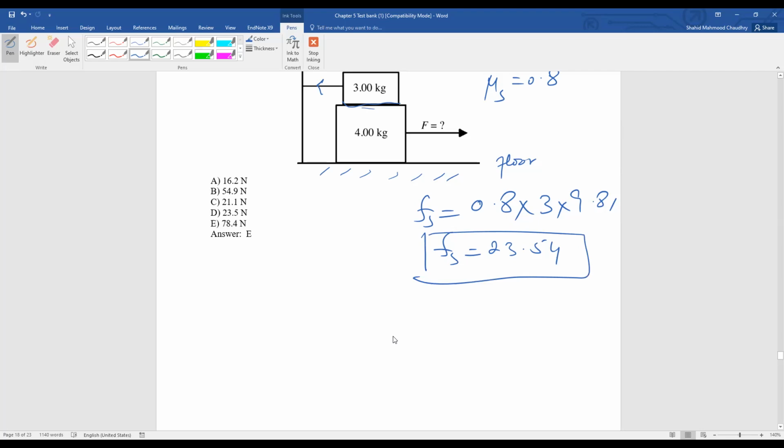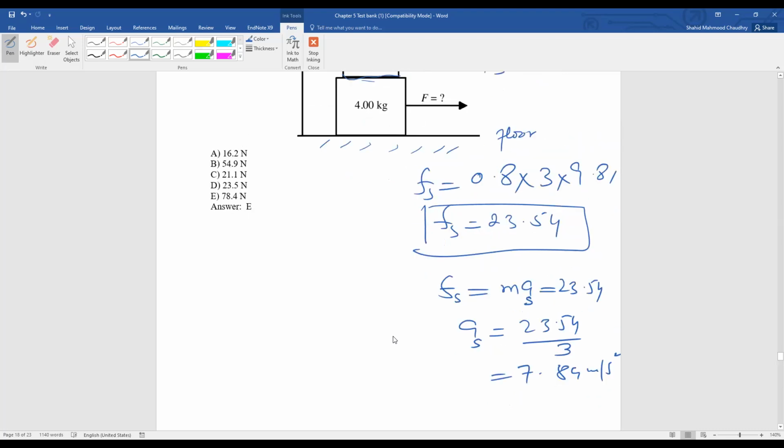From here, you can also find the acceleration, and that acceleration is called maximum acceleration, because fs is equal to m a, and this is equal to 23.54. So you divide 23.54 by 3, and you will get 7.84 meter per second square. So acceleration we have found.